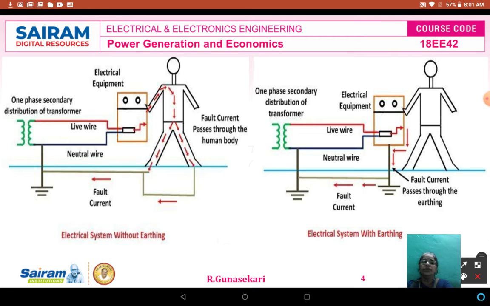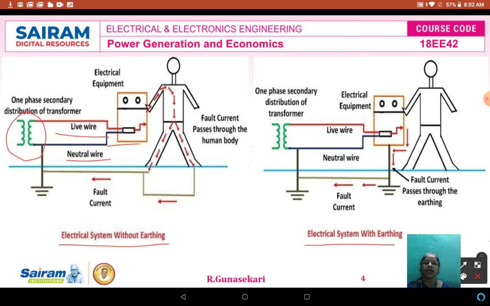Now you see the diagram. On the left hand side is the electrical system without earthing. This is the electrical system with earthing. So what is the difference between without earthing and with earthing? We already know the definition of earthing or grounding and the importance of grounding. Now you see, this is the distribution transformer, primary and secondary. One phase of the secondary of the distribution transformer is connected to the electrical equipment through a live wire and neutral wire.